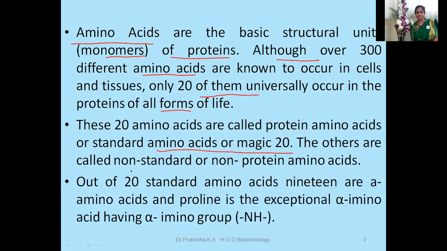The others are called non-standard or non-protein amino acids. Okay, out of 20 standard amino acids, 19 are alpha amino acids, whereas proline is the exceptional alpha amino acid having an imino group. Okay, I request you to kindly make a note of all this information in your notebook.